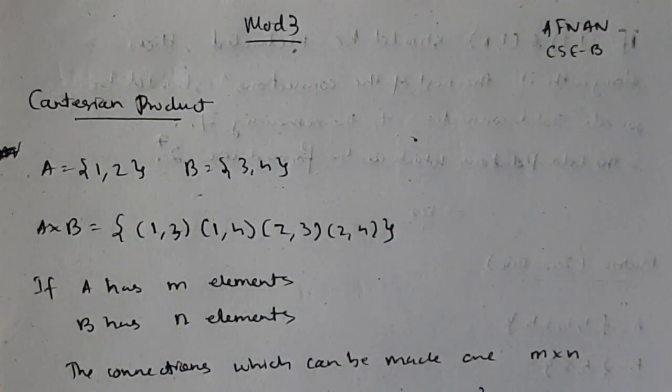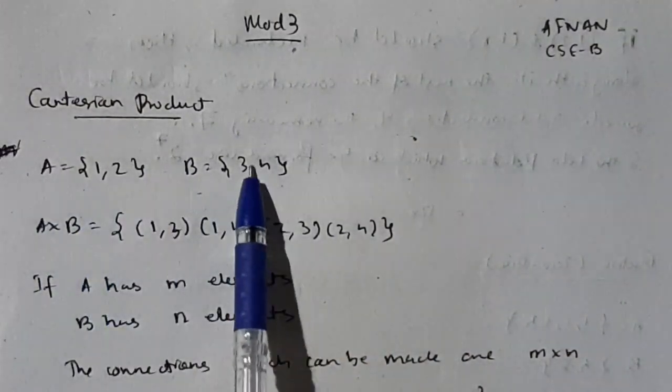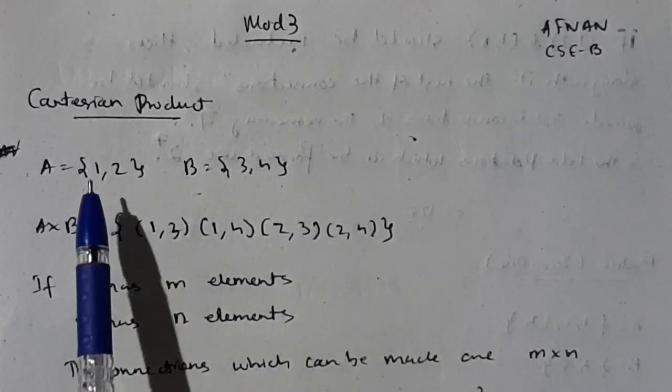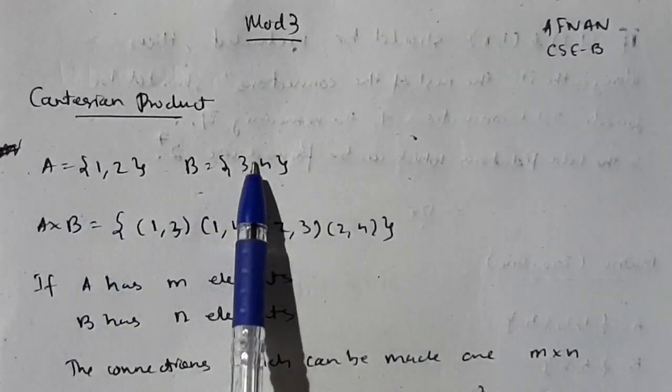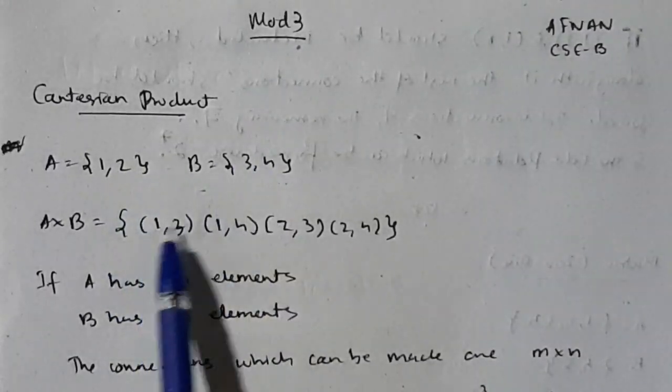Starting from the basics, what is the Cartesian product? Suppose there are two sets A and B. It has 1 and 2 and 3 and 4. If you find the Cartesian product, we will find all the combinations: 1 with 3, 1 comma 3, 1 with 4, 1 comma 4, 2 with 3, and so on.